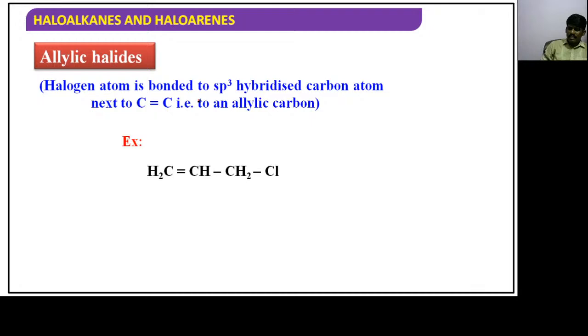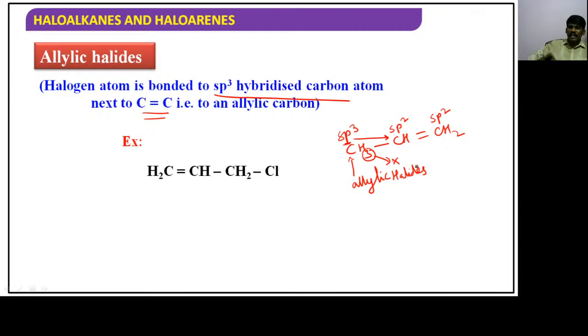The sp3 hybridized carbon, which is directly attached to sp2 hybridized carbon, is called allylic carbon. And if this hydrogen is replaced by a halogen, such type of halides are called allylic halides.